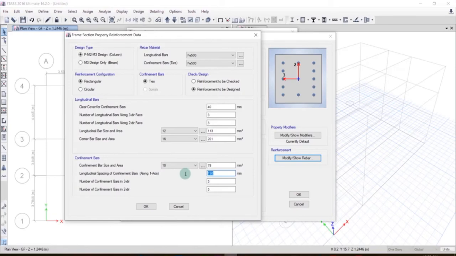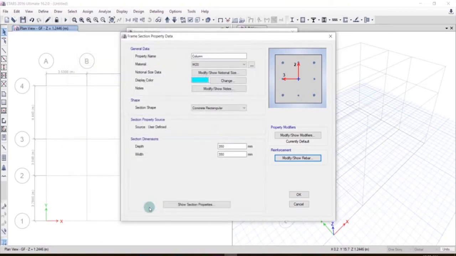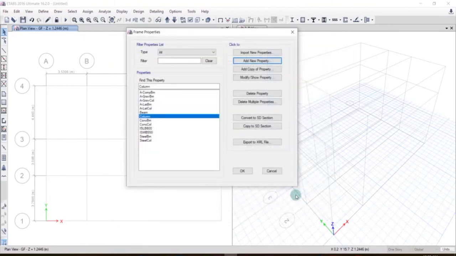Longitudinal spacing, let's take as 100 mm, and number of confinement bars in 3 direction face is 3, and in 2 direction face is also 3. We click on OK, and after that we click on OK.